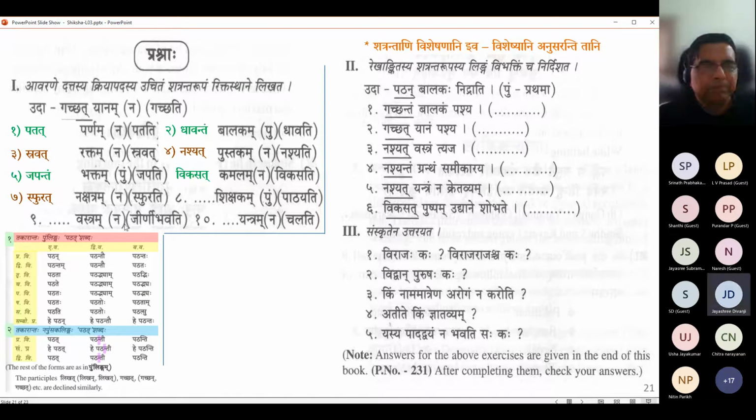Dash vastram. Jirni bhavati. What is jirni bhavati? Means gets old, becomes digested. Okay. Destroyed. Decayed. So jirni bhavat vastram. Correct. Aham jirni bhavat vastram tyajami. I will reject the cloth that is becoming tattered. Something like that. Tattered is an extended meaning from jirni bhavat.